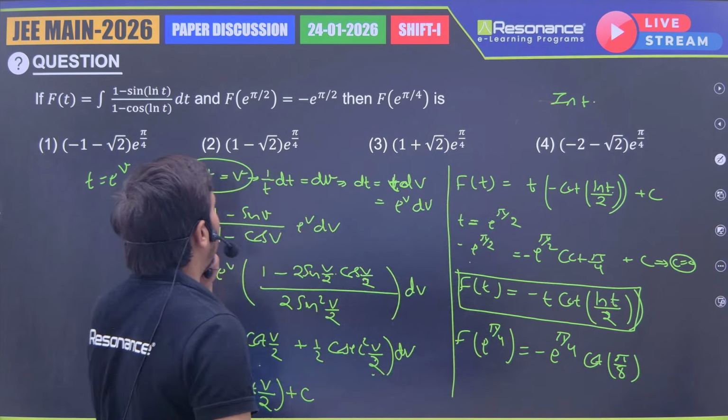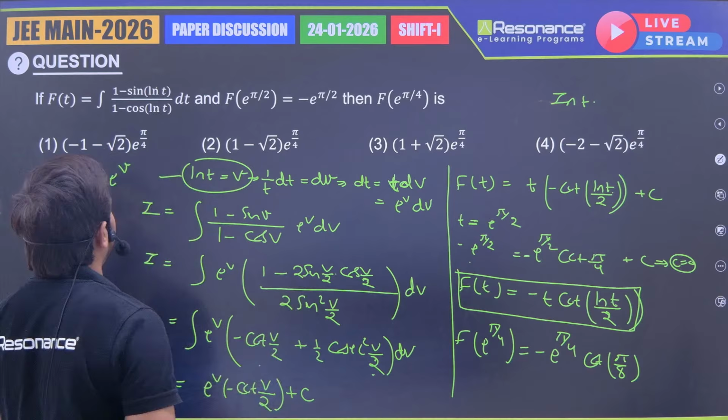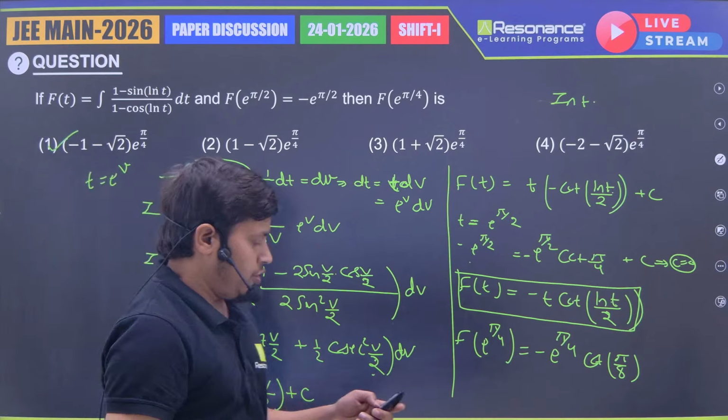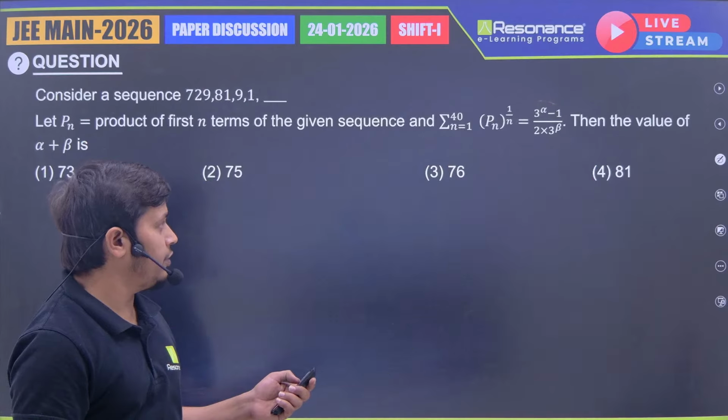Okay. So here what we got, that is equal to root 2 plus 1. So when we multiply, which option are we getting? That first one only. Okay. Now coming to the next question. This was easy but lengthy.